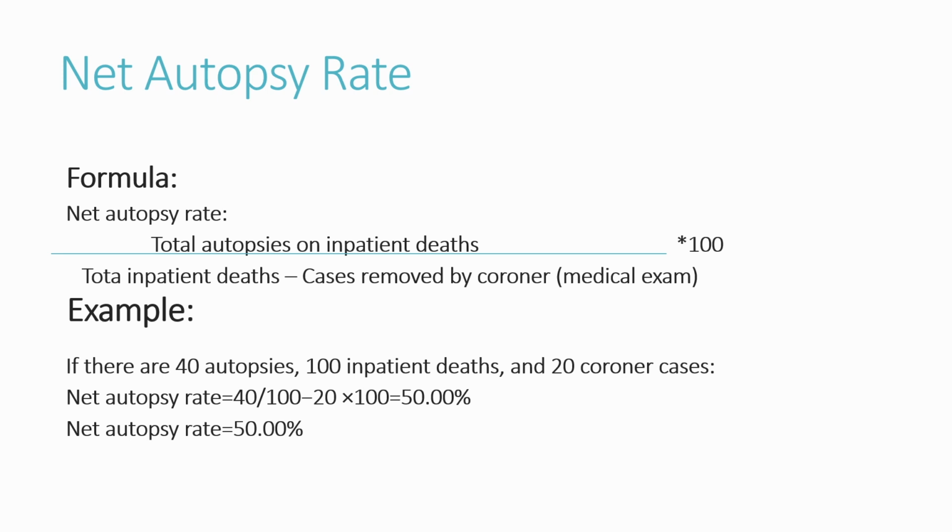Using our example numbers, subtract 20 coroner cases from 100 inpatient deaths, divide 40 autopsies by the remaining 80 deaths, and multiply by 100. So the net rate here is 50%. This shows the rate of autopsies out of the bodies actually available to the hospital.